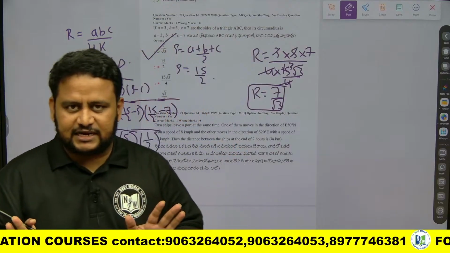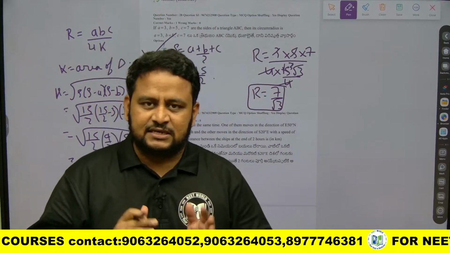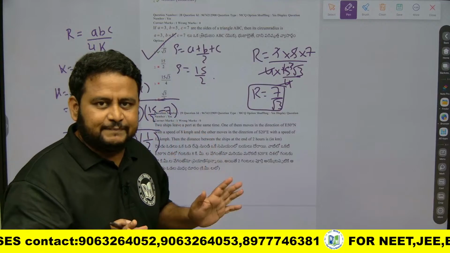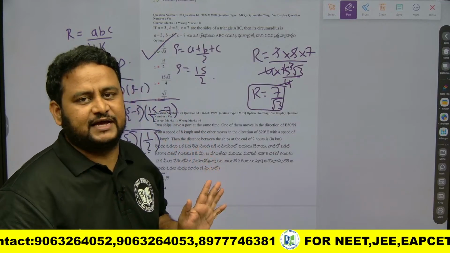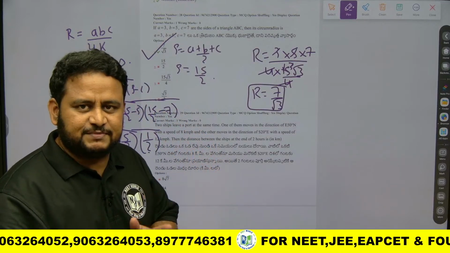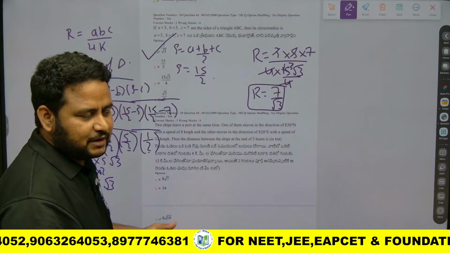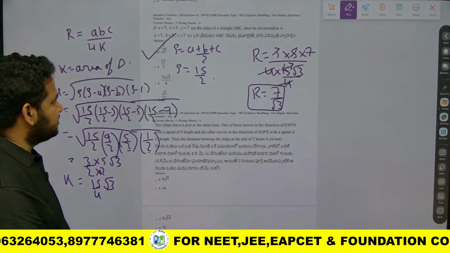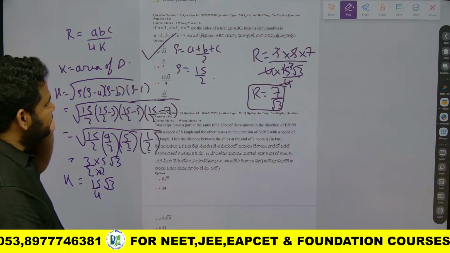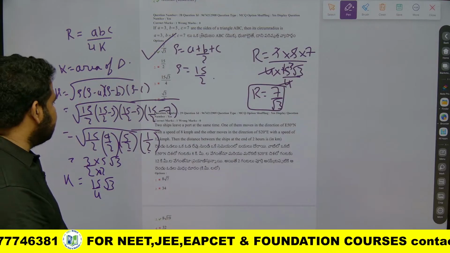So most importantly you have to understand circumradius, the formula is ABC by 4 times the area of the triangle. For the area of the triangle, first find the semi-perimeter, then use Heron's formula and find the area. Is it clear, friends? I hope it is clear. Let us move to the next one.